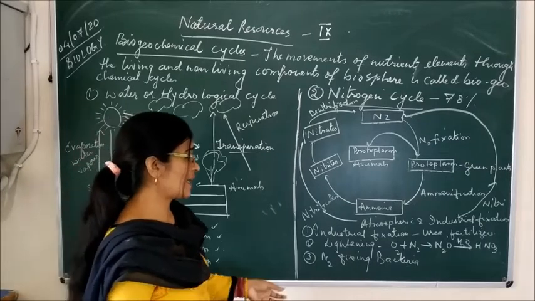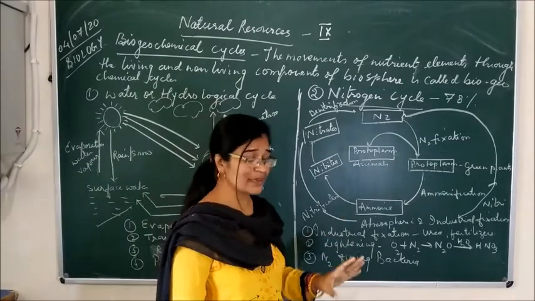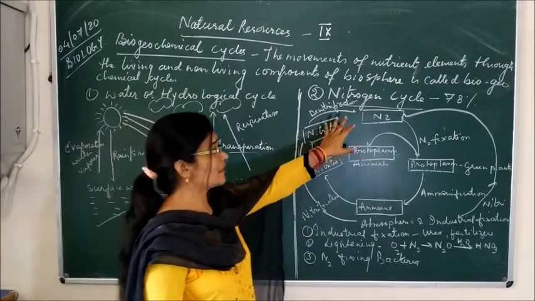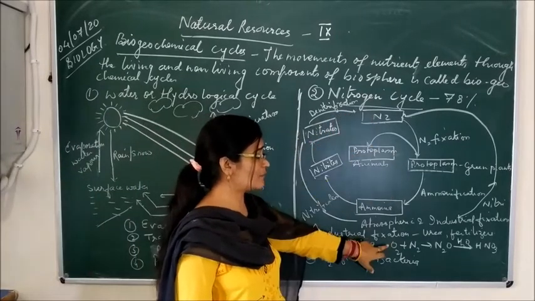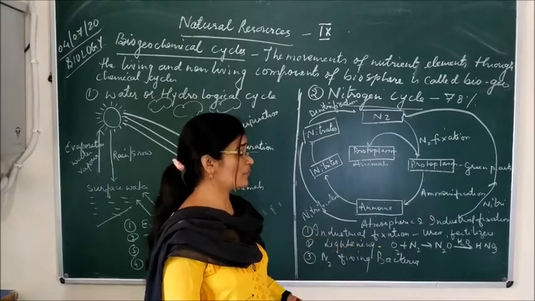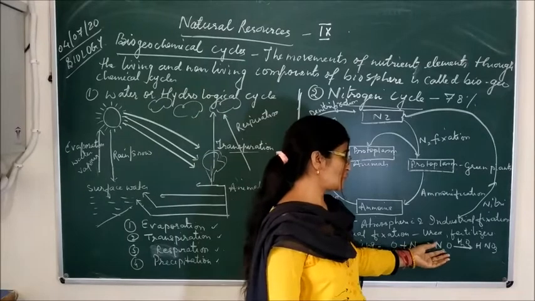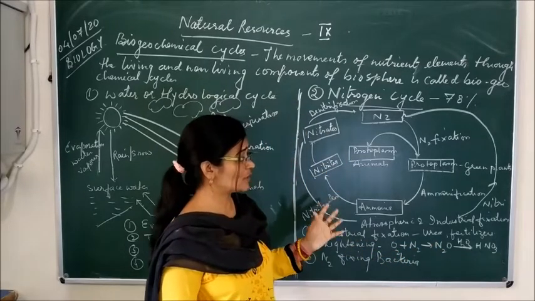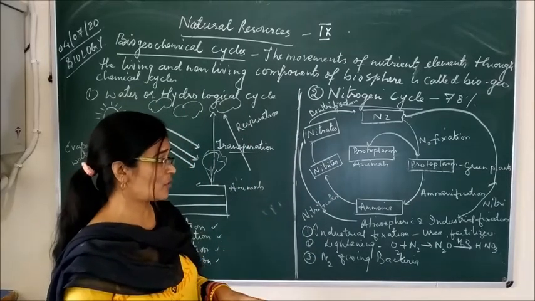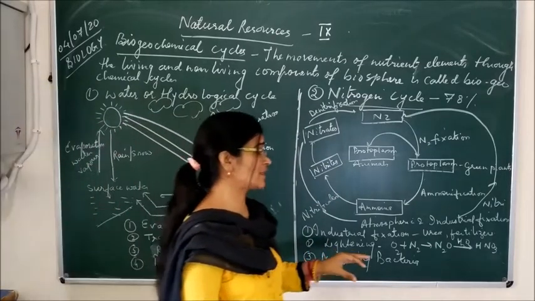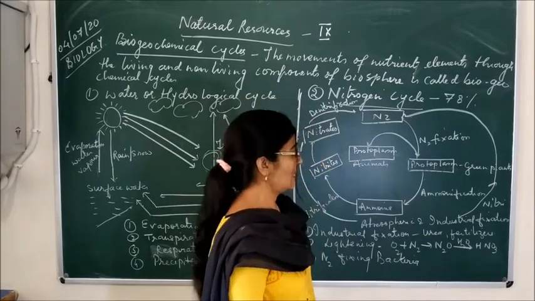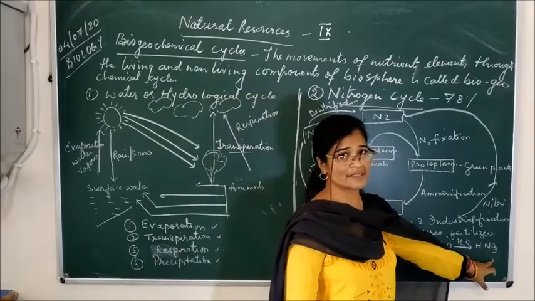Second is lightning. During lightning in the rainy season, elemental nitrogen combines with oxygen and forms nitrogen oxide. So during lightning the nitrogen gets fixed with oxygen to form nitrogen oxide, and when this nitrogen oxide combines with the water vapor present in the atmosphere, it forms nitric acid, that is HNO3.